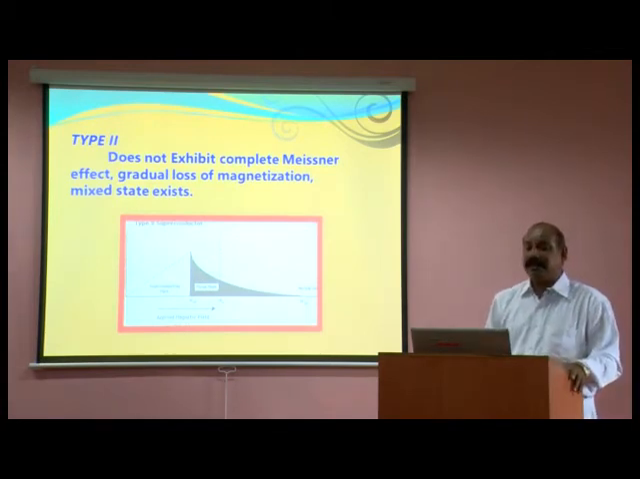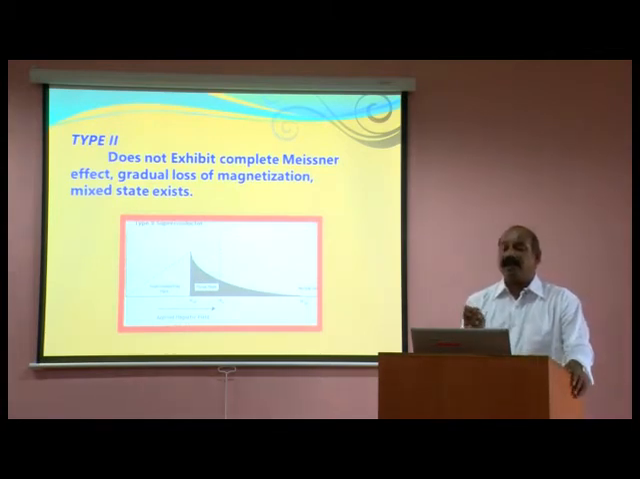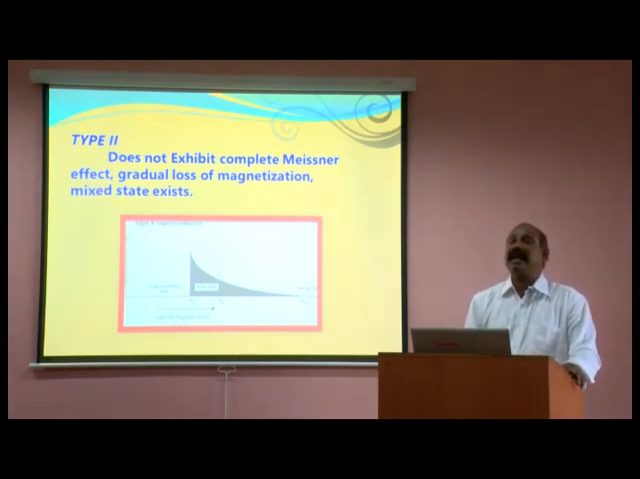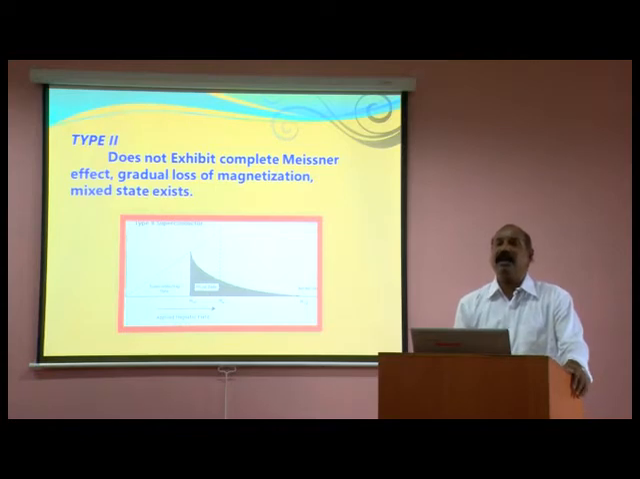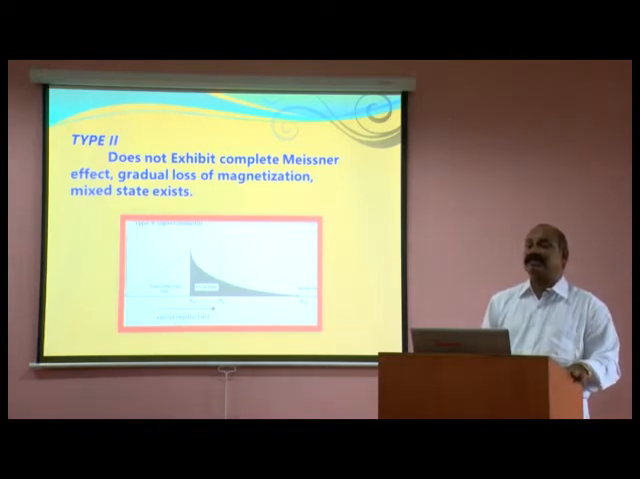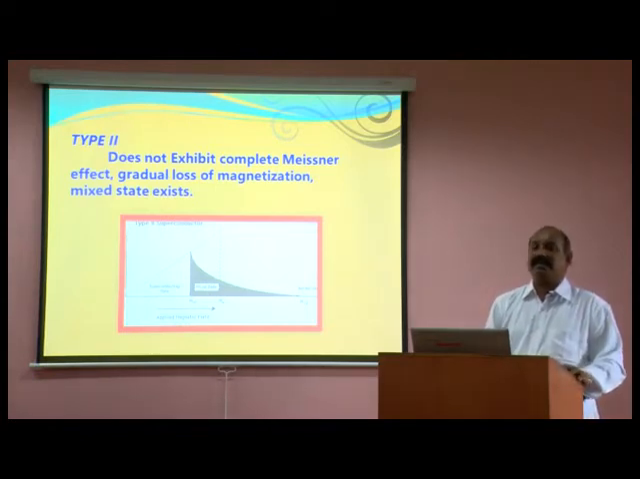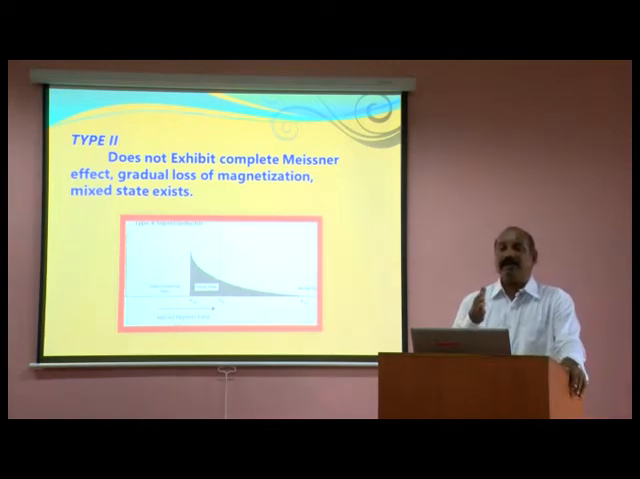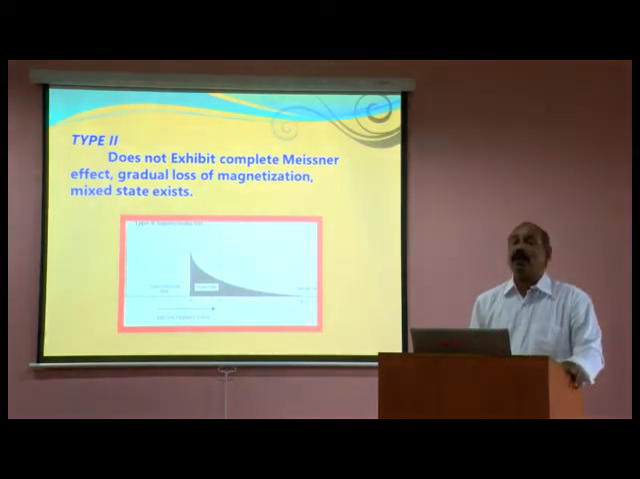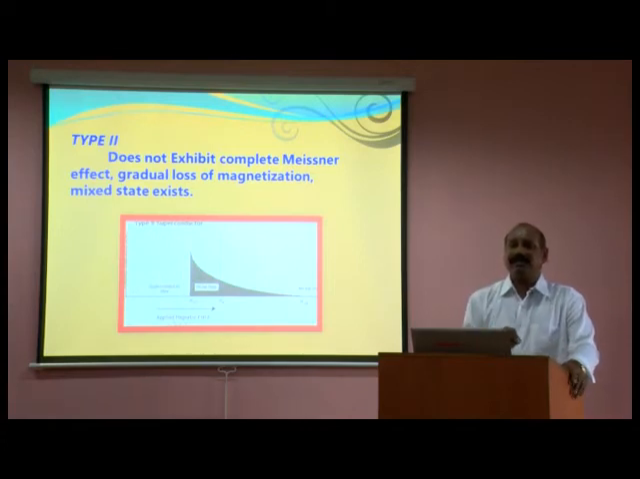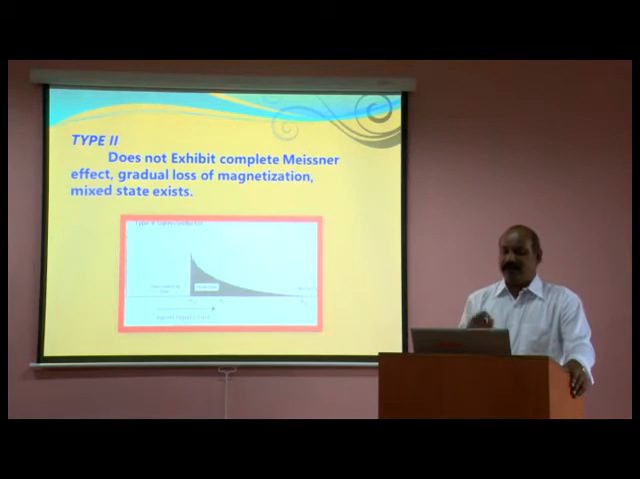Next is the type 2 superconductor. Here you can see the type 2 superconductor does not exhibit the complete Meissner effect, and there is a gradual loss of magnetization, and it consists of a mixed state, otherwise called the vortex state. So, the type 2 superconductor consists of 3 states: normal state, mixed state, and finally superconducting state.